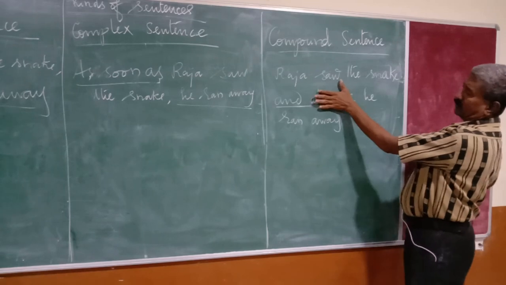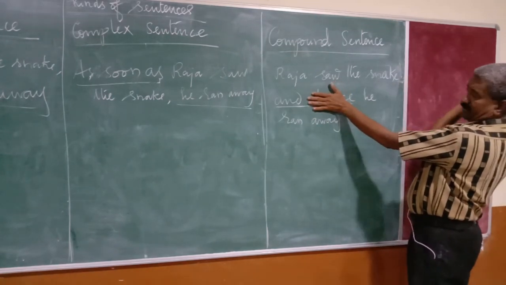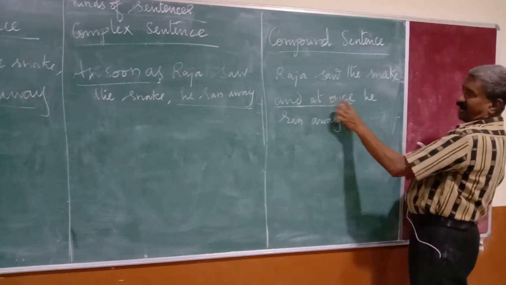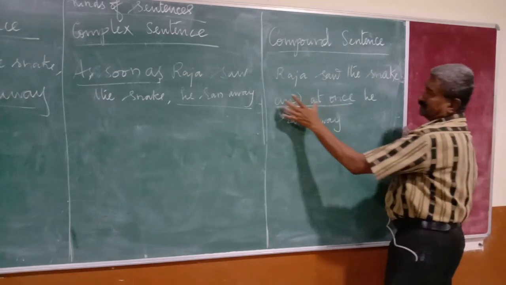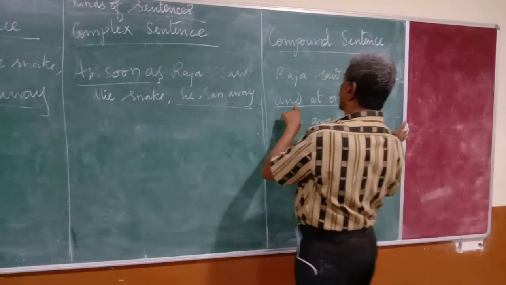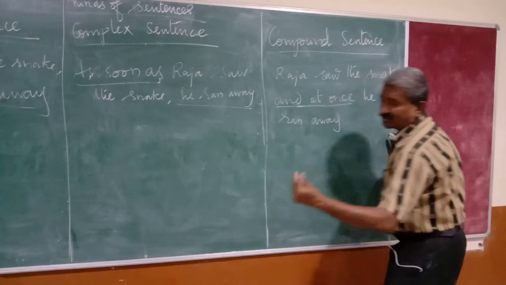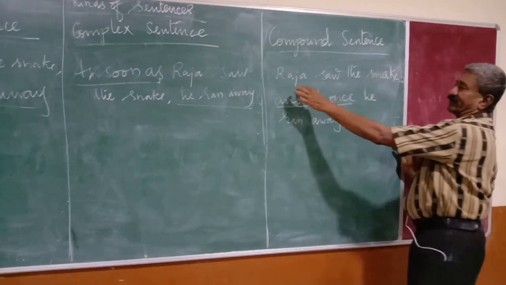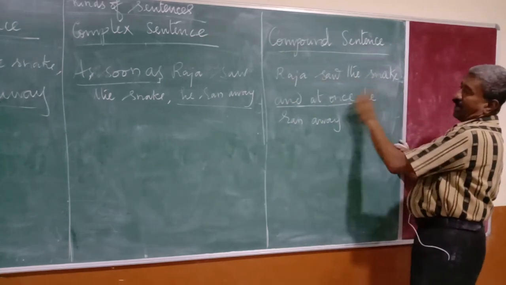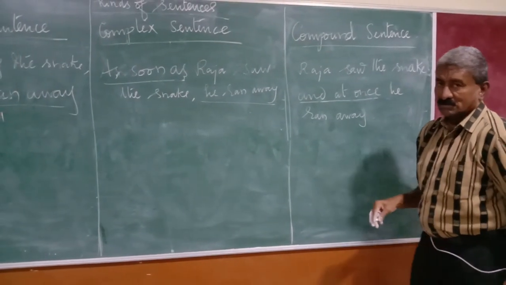For example, if you write "and" itself, it's enough. Raja saw the snake and he ran away, correct? If you add "at once" that is also correct, because the apt word for "as soon as" is "and at once". The moment we happen to see the snake, we used to run. So likewise, Raja saw the snake and at once he ran away.